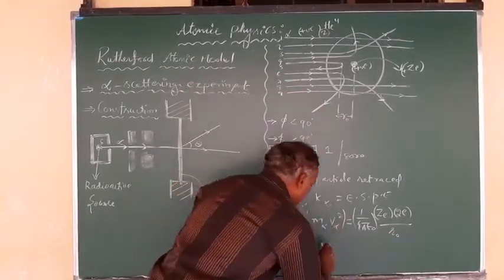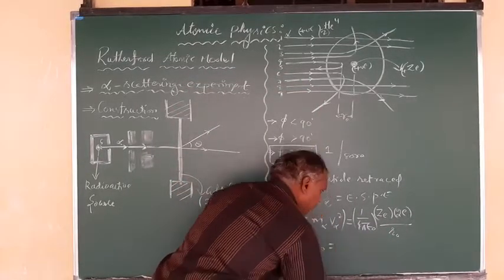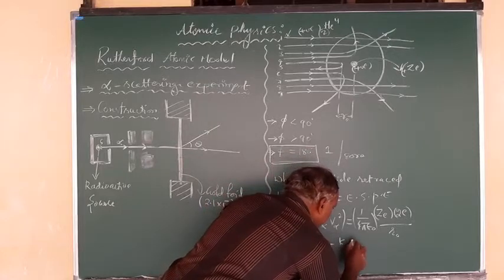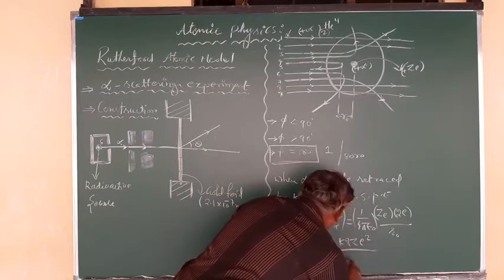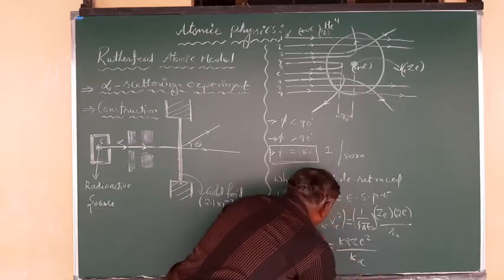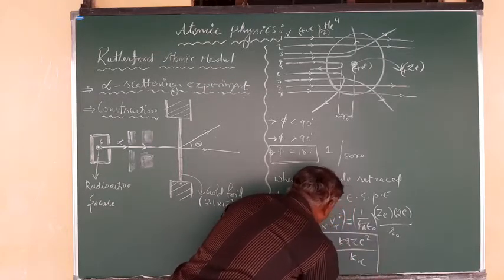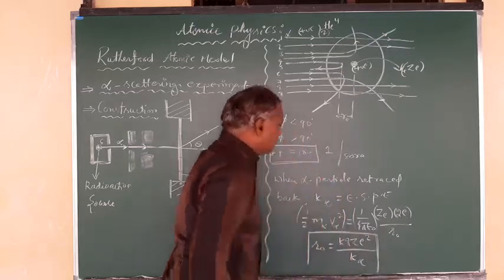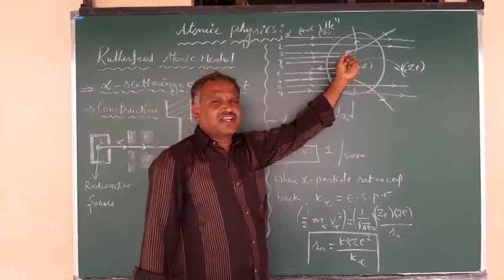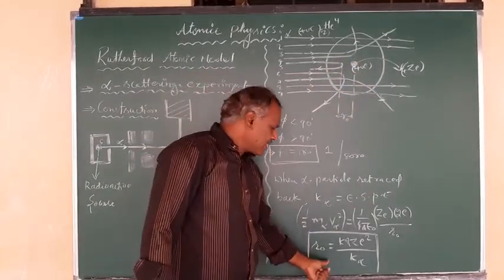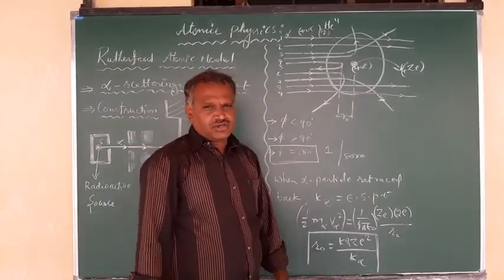So now I can write r naught is equal to k 2Ze square upon the kinetic energy of the alpha particle. This is the equation we can use to calculate how close the alpha particle gets to the center of the atom before being retraced back, right?